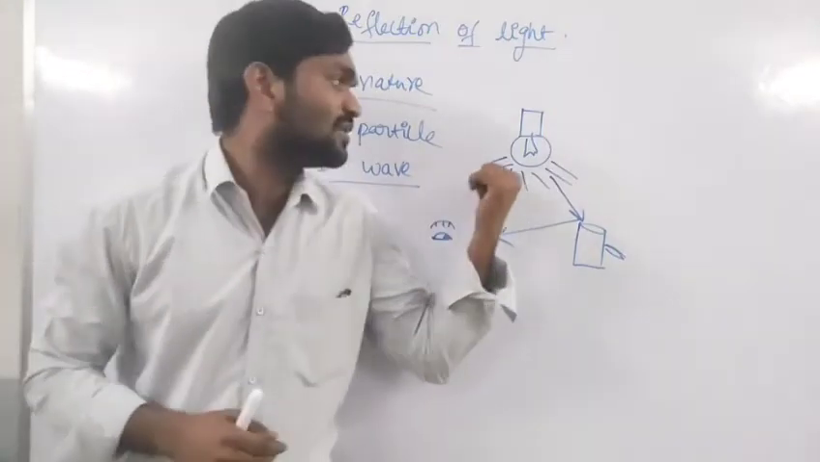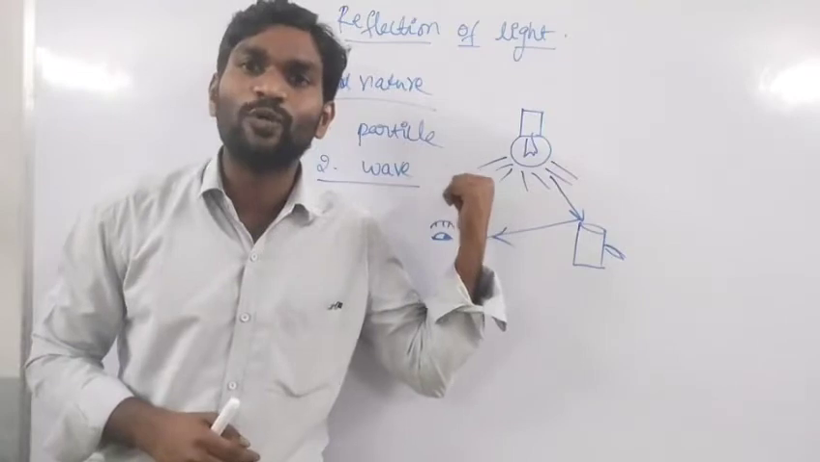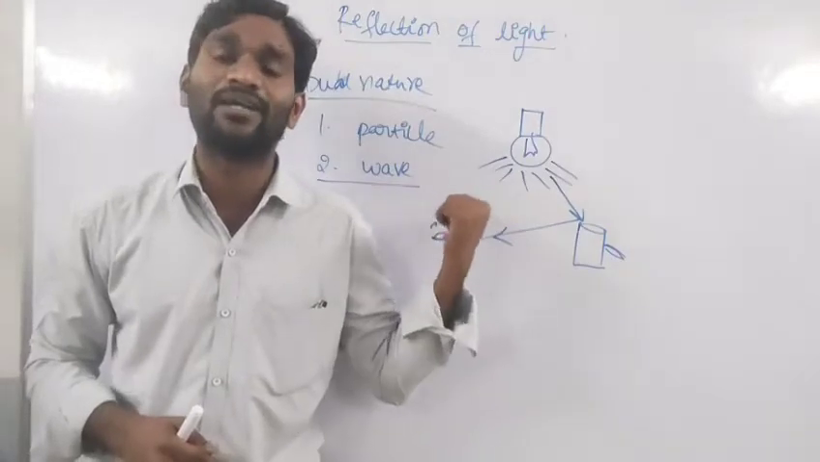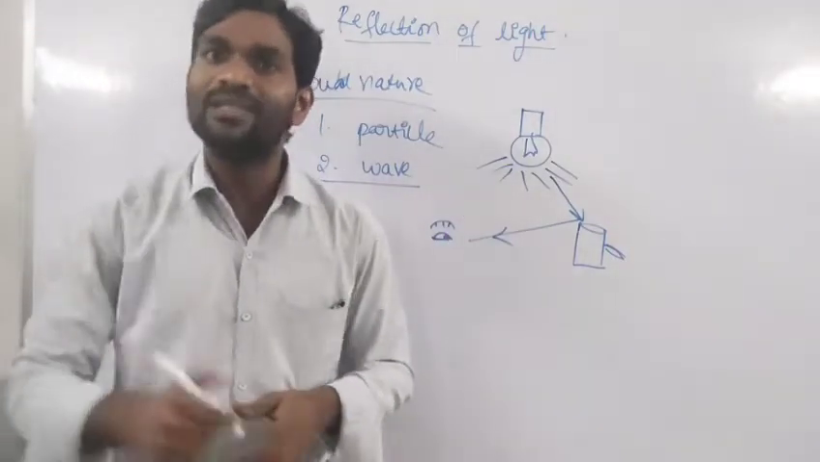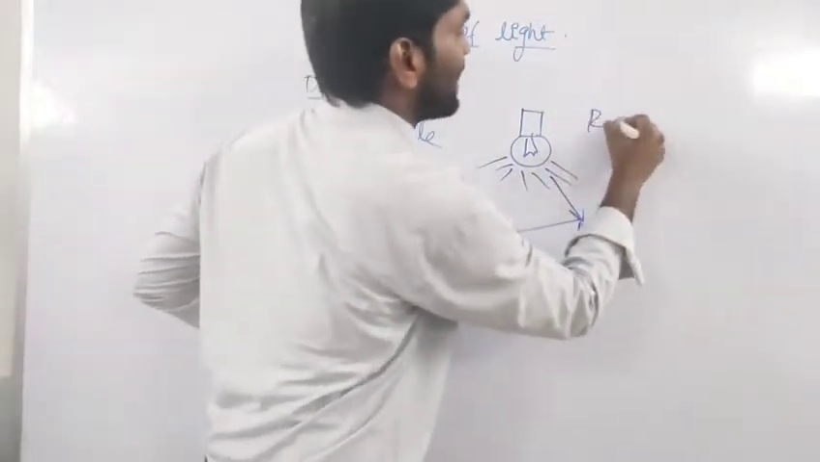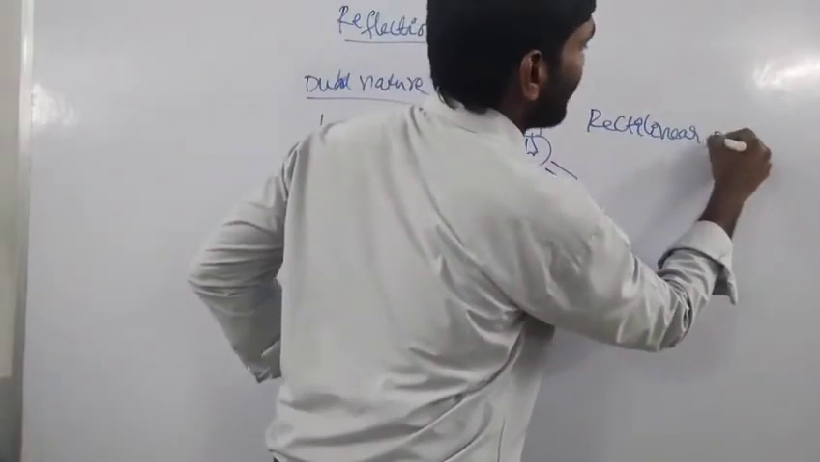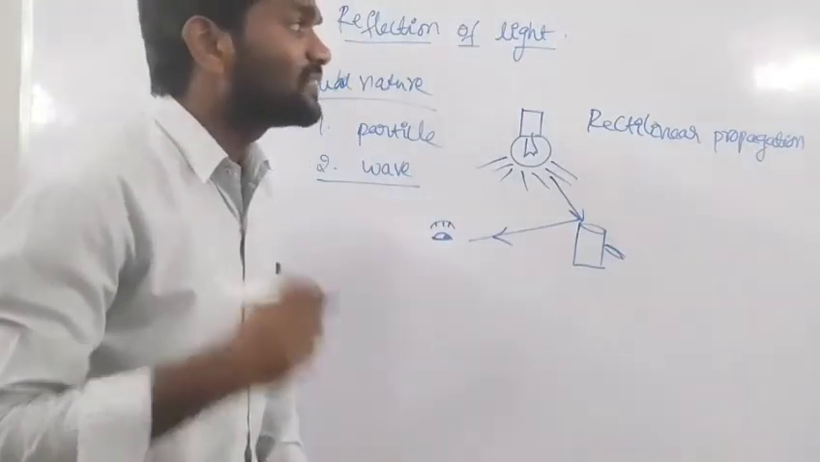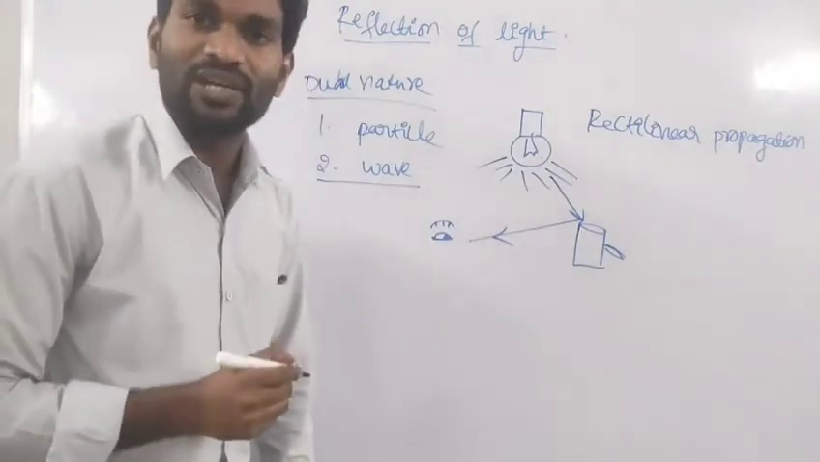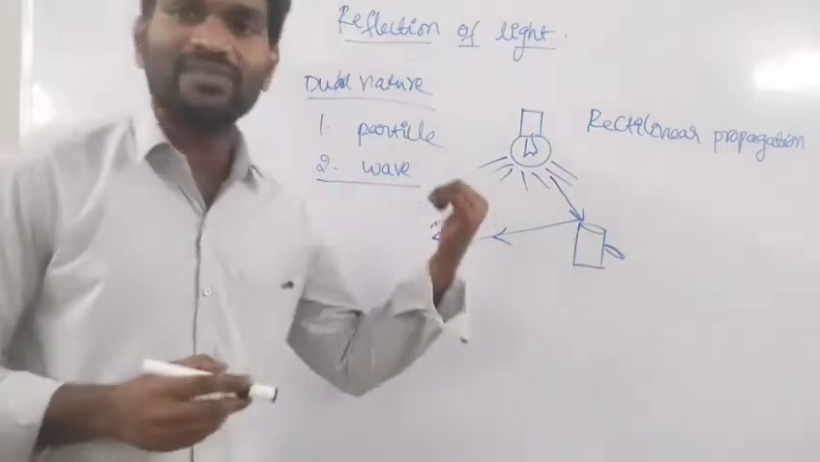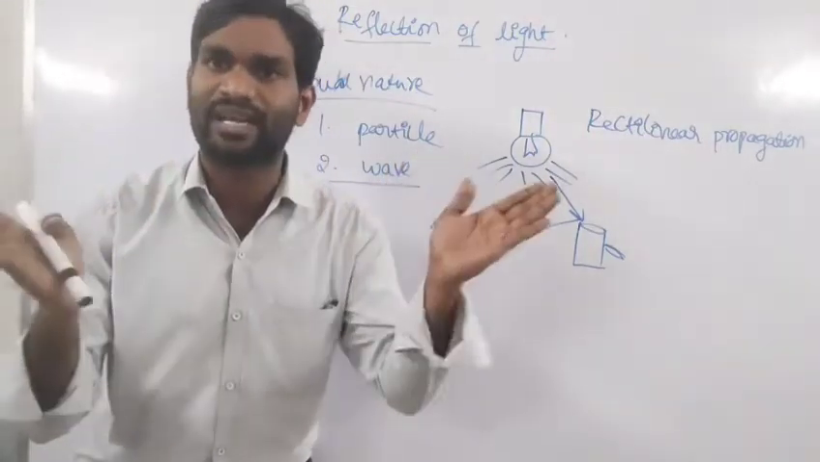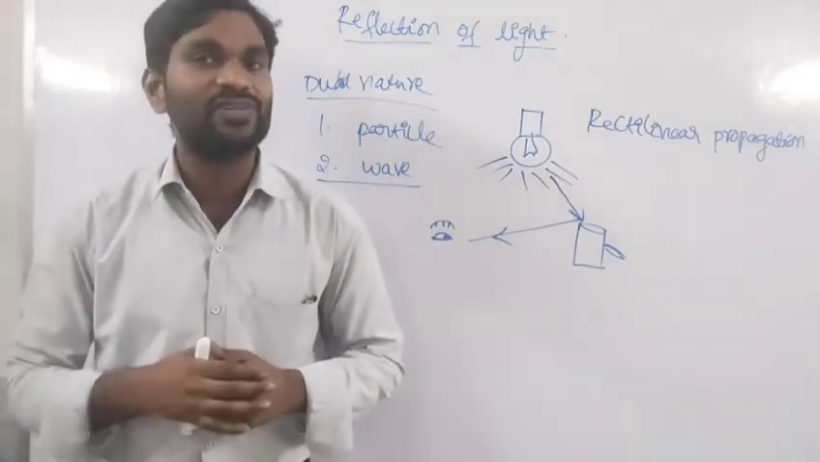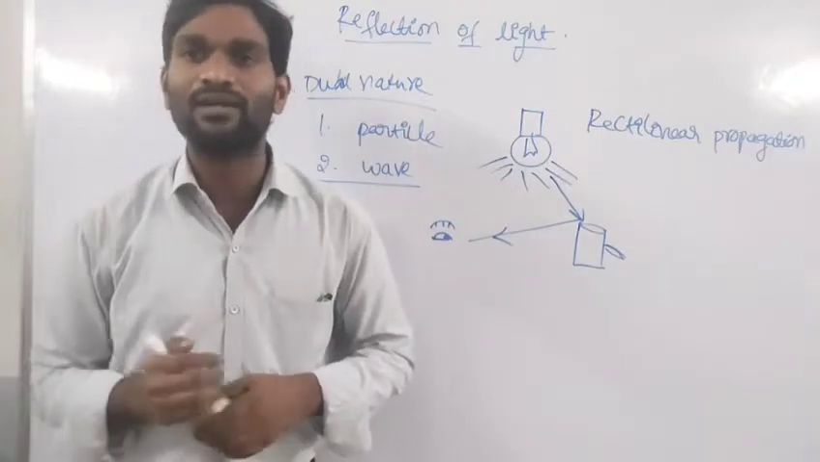Once you observe the direction of the light rays, they move in different directions. But whatever direction they take, they always travel along a straight line path. The movement of light along a straight line is called rectilinear propagation of light. If you observe this diagram, the light rays move in different directions, but each and every light ray is in a straight line. This propagation of light in a straight line path is called rectilinear propagation.